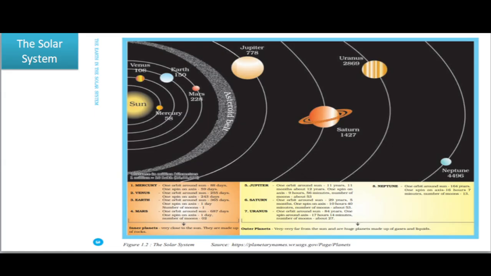So this means that from now on, only the rocky worlds of the inner solar system and the giant planets of the outer system will be designated as planets.